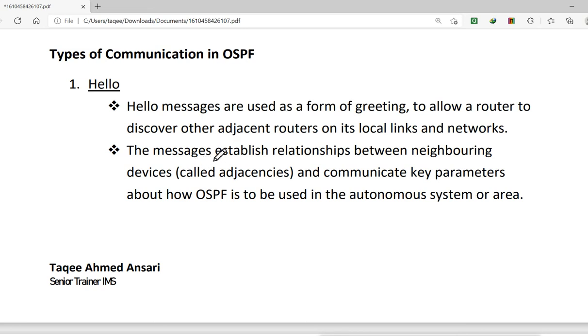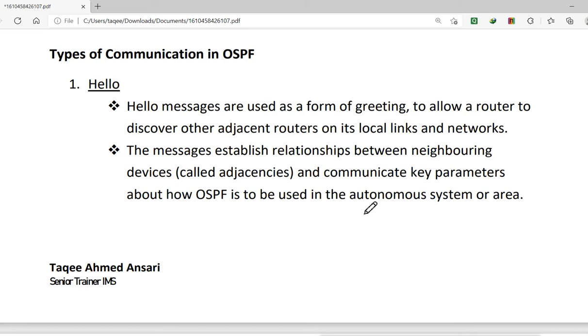These messages establish a relationship between neighboring devices called the adjacency and communicate key parameters about how OSPF is to be used in the autonomous system or area. So with the hello packet, they send other parameters also, so that it can define the protocol and how the protocol is going to work. For example, it sends the router ID, area number, the subnet information, and the hello interval also.